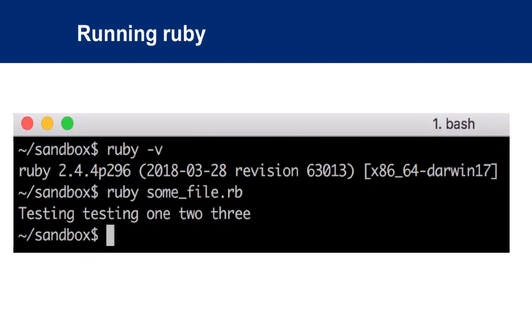To run a Ruby file, this is just showing you how you see what version of Ruby you're using. But to actually execute a Ruby file, you could do ruby and then the file name .rb, and that actually executes the Ruby file.